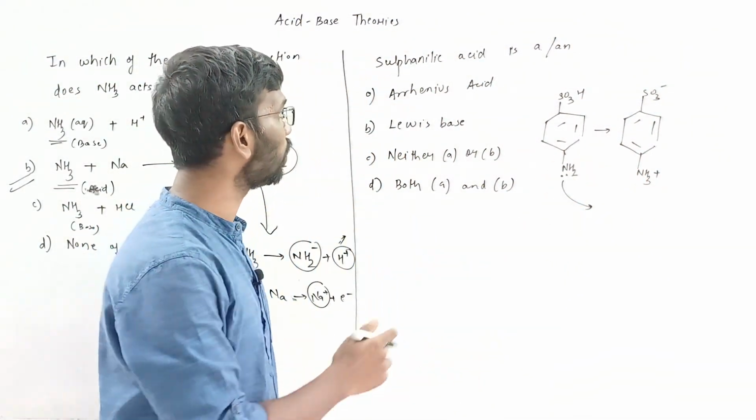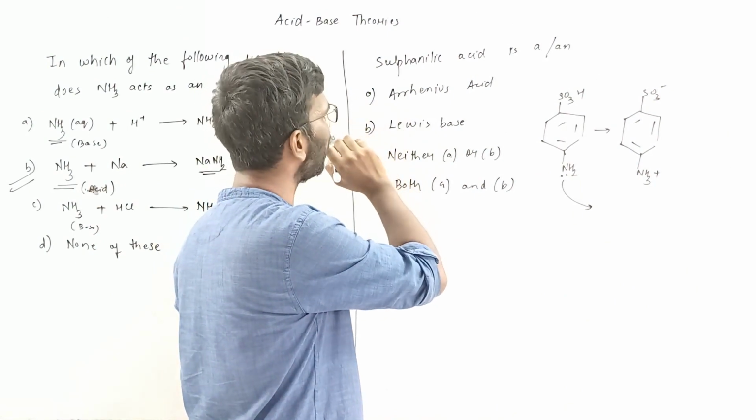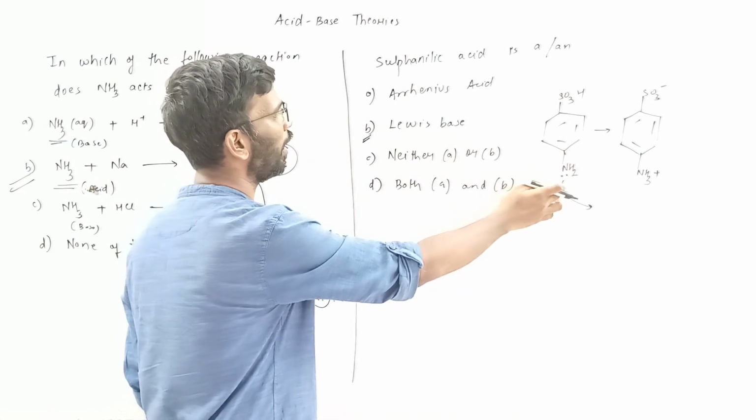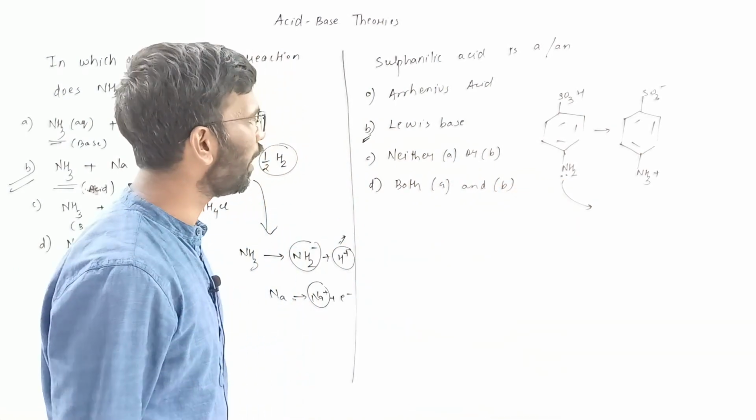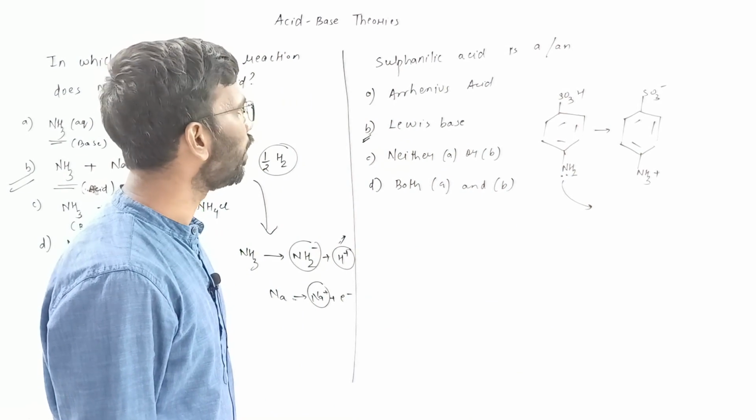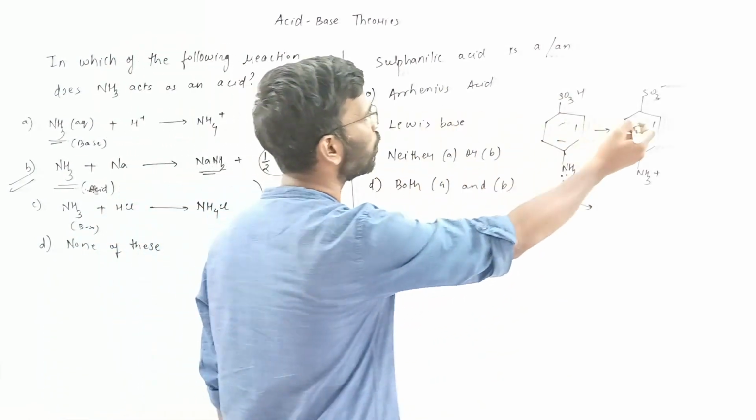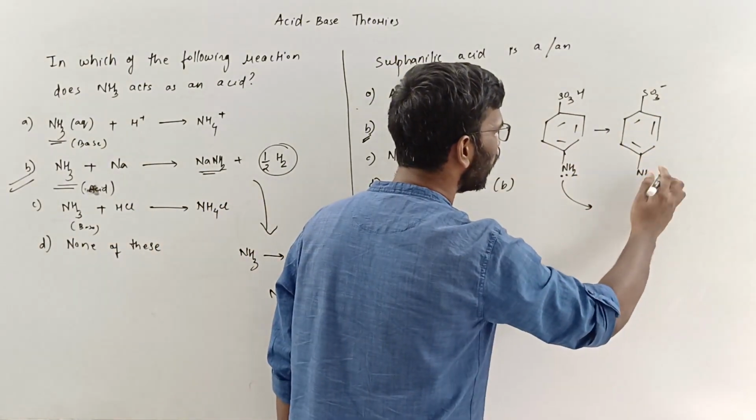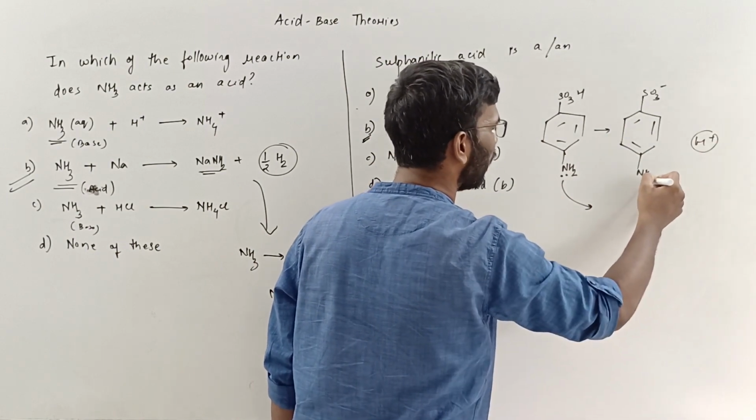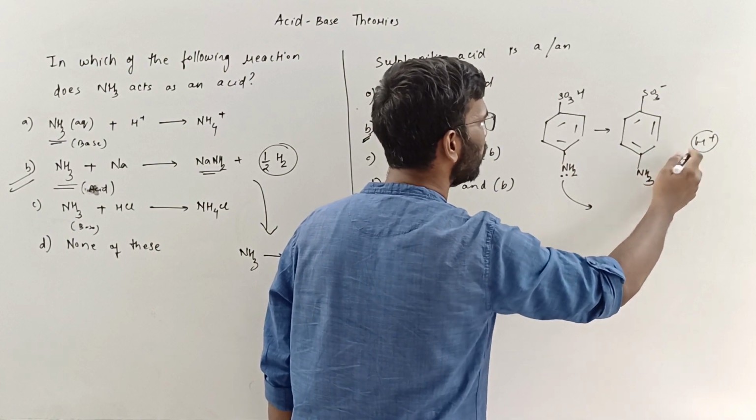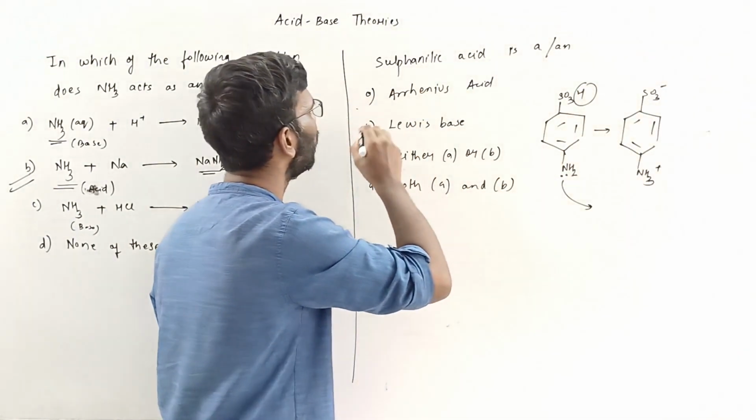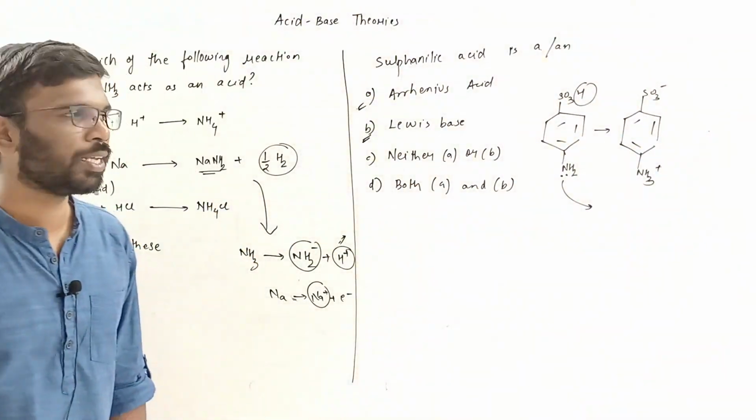So here the NH2 is acting as a Lewis base by donating an electron pair, isn't it? And Arrhenius acid, why? It gives H plus, which is getting connected over here later, right? This changes to NH3 plus, but it should give away its hydrogen. So it is acting as an Arrhenius acid as well as a Lewis base.